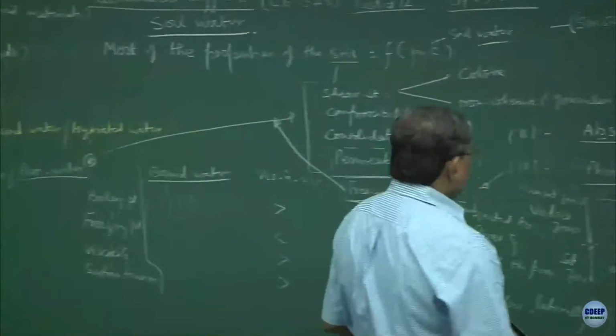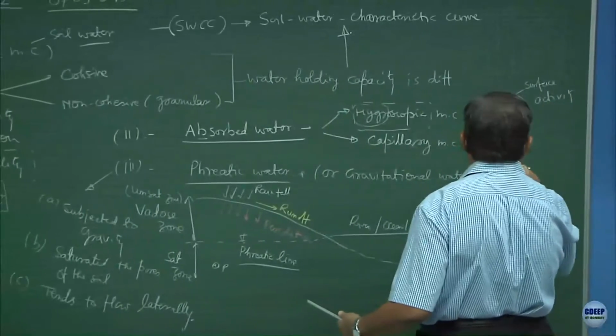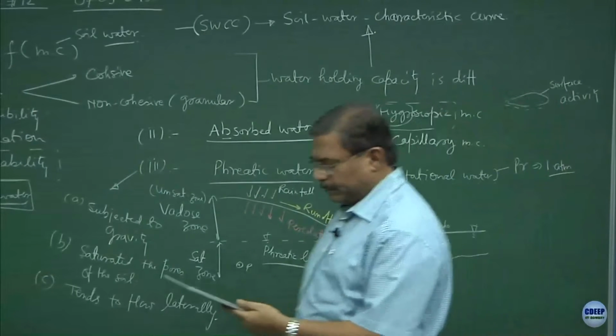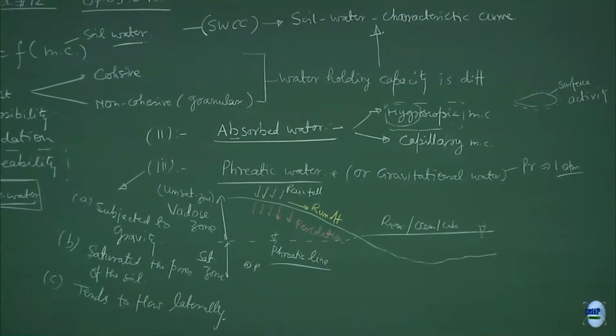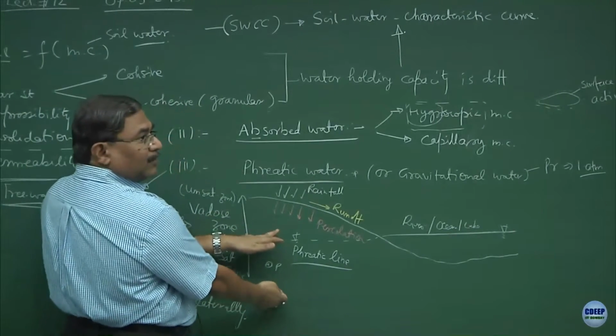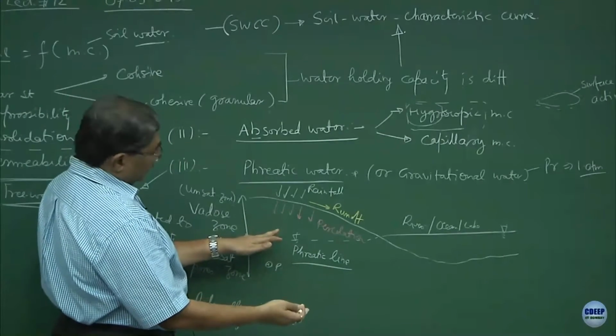So, I will write a condition here. The phreatic water is the gravitational water and the pressure at this point is equal to 1 atm, 1 atmosphere. As a geotechnical engineer, most of my interest should be in this as far as the undergraduate level or the initiation of the subject is concerned.